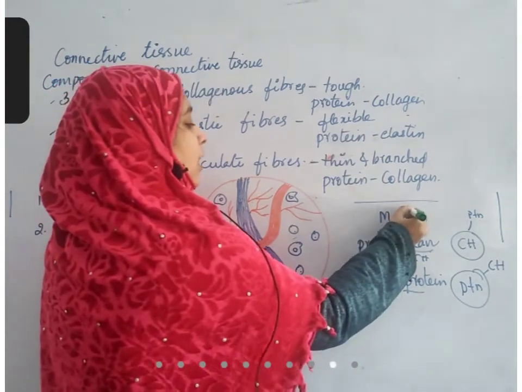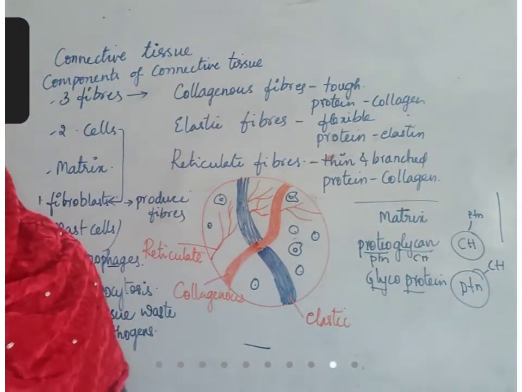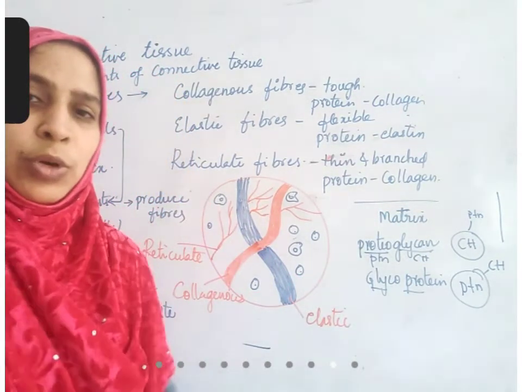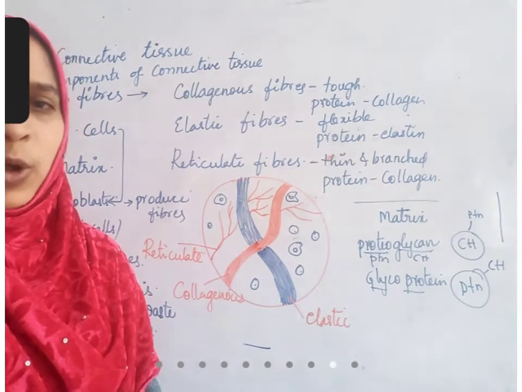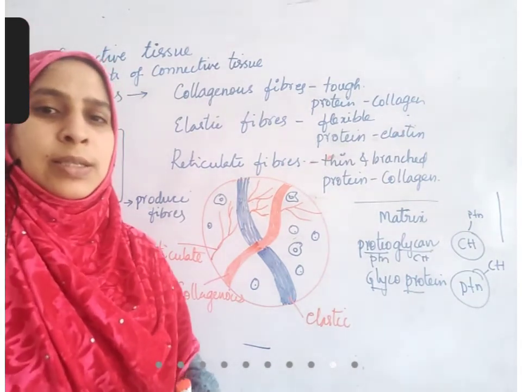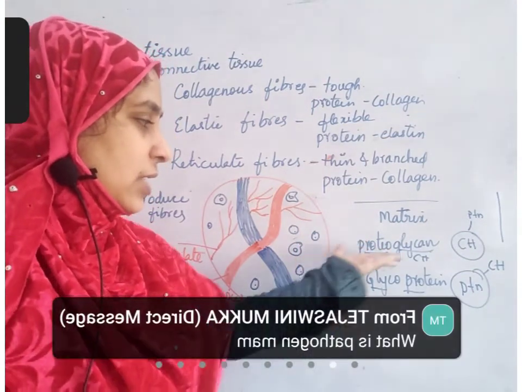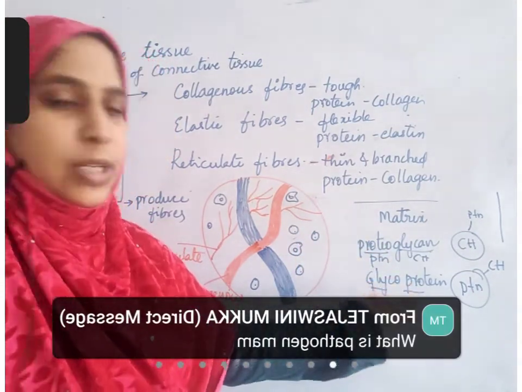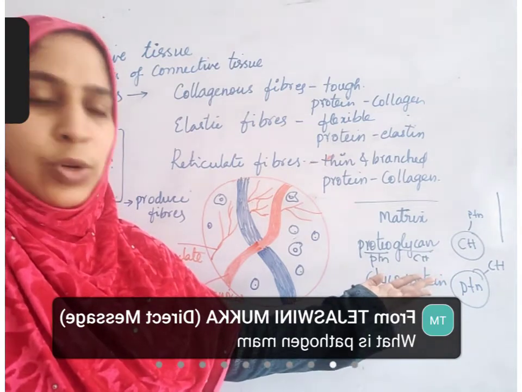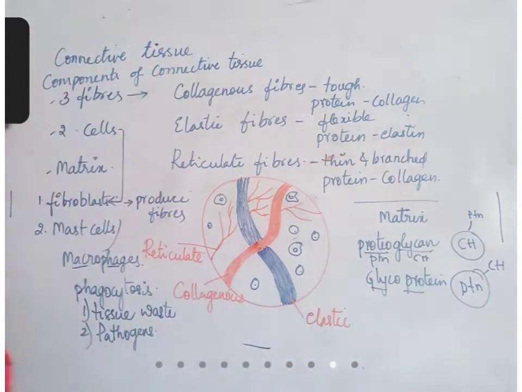Okay, carbohydrates and proteins are present in the matrix. Either proteins can be more and carbohydrates can be less, or carbohydrates can be more and proteins can be less. If carbohydrates are more and proteins are only side chains, proteoglycan. If proteins are more, carbohydrates are only side chains, then it is called glycoprotein.